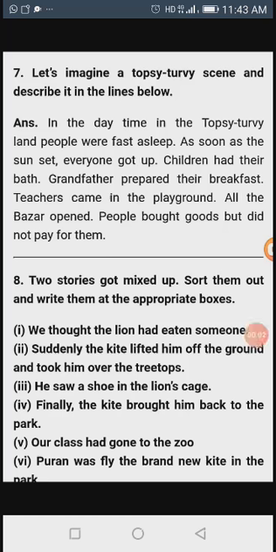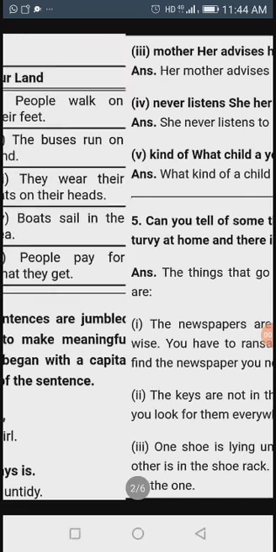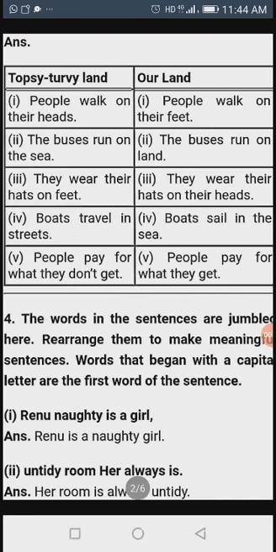Students, we have started unit 7, and in that unit, the first poem we have studied is Topsy Turvy Land. Topsy turvy means upside down, ulta pulta. We have seen in that poem that in Topsy Turvy Land people walk on their heads, and the buses run on the sea.